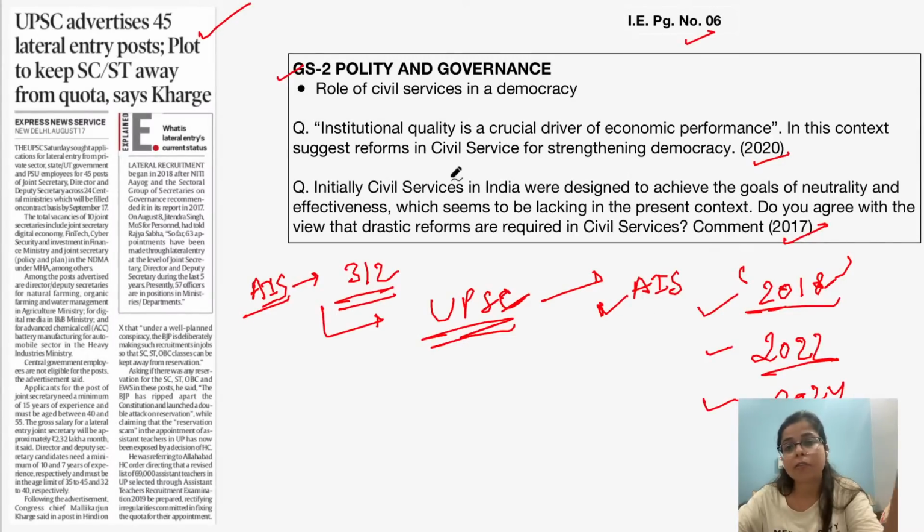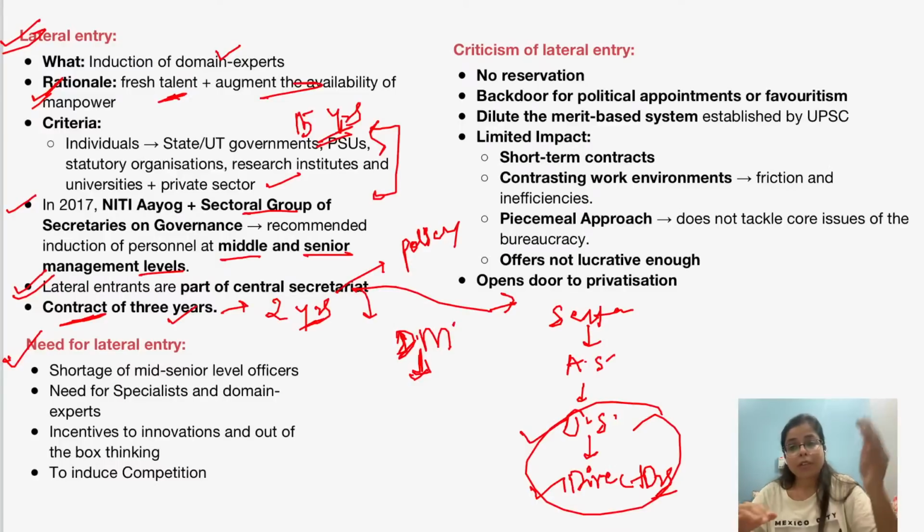Because initially, when the civil services were formed in the British era, and long after independence also, the role of civil servants has traditionally been perceived as that of regulators. Civil servants in the traditional sense have been regulating the policies and ensuring strict implementation of the protocols. So these are the things traditionally associated with civil servants.